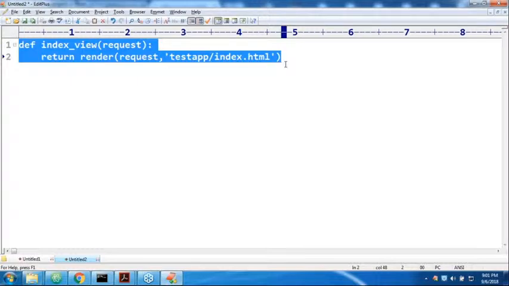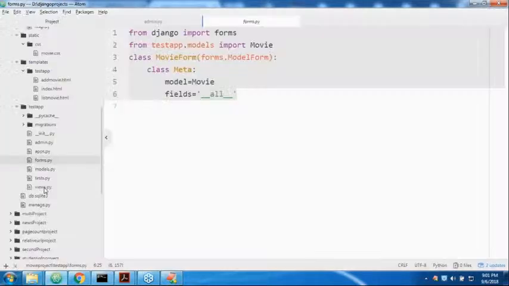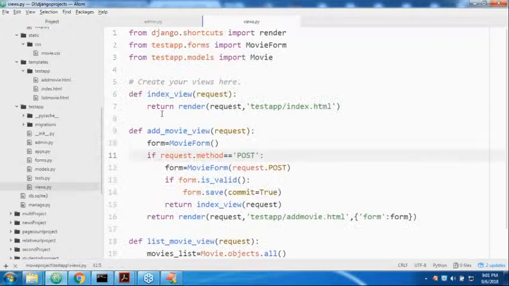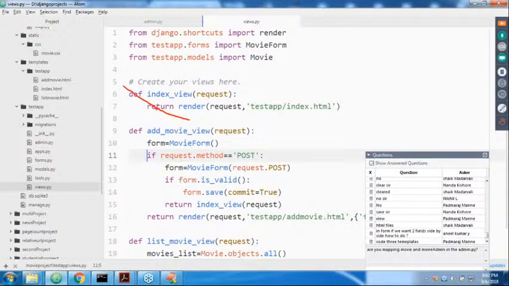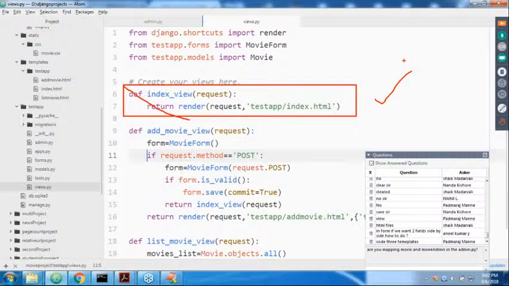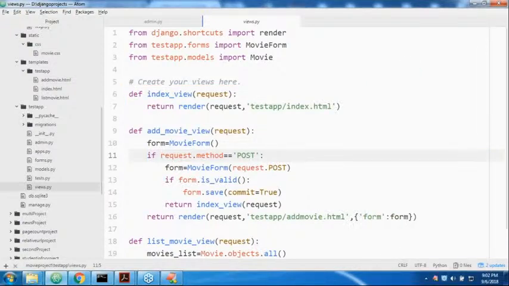Let me go to views.py. Don't concentrate on the remaining code. Don't look at it. Concentrate only on this one. Can you please observe that? Any doubt about this one? Please confirm. I will explain the remaining things, don't worry. Just consider only the index_view. Any doubt? Okay, sir, context is optional. We are not required to pass context.